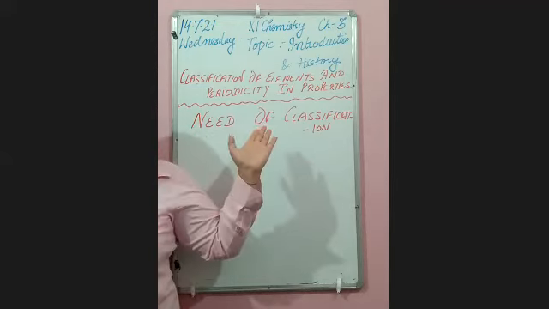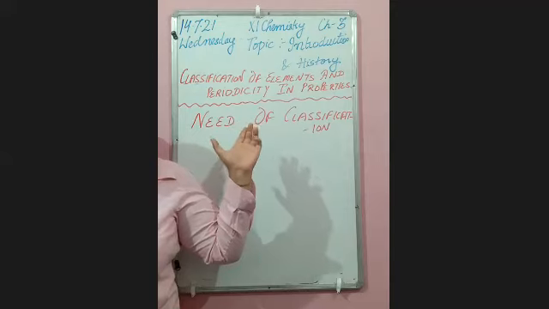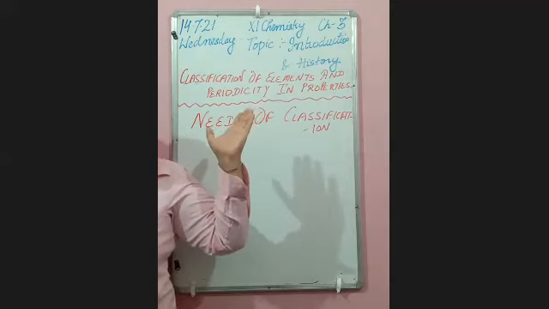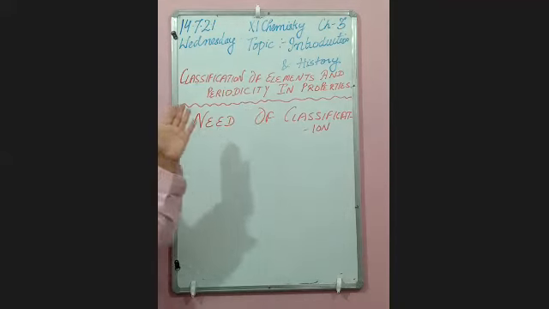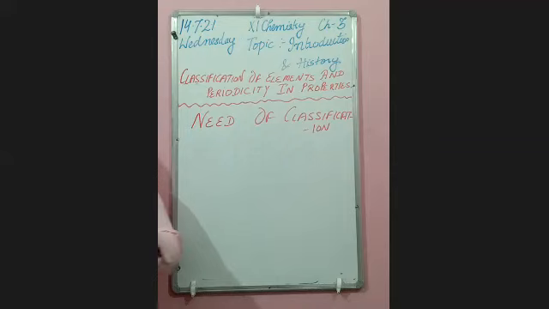Similarly, in the case of elements, when scientists started development related to the elements, there were not so many elements, but at present there are 118 elements. If I ask you the property of sodium, or to learn the properties of 118 elements without classifying them, it is not easy for you to remember all the properties of a particular element.